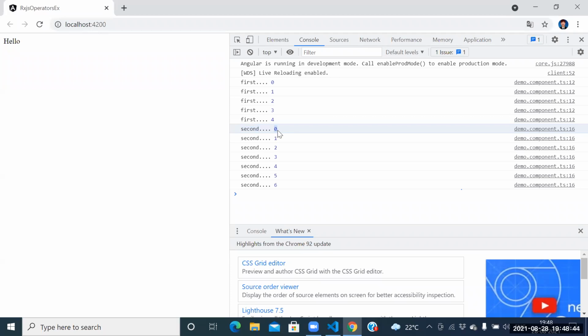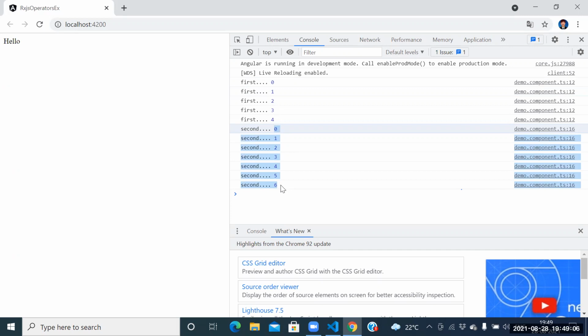Is it good? It's not good here. Guys, catch my point now. See this, the first person goes 0, 1, 2, 3, 4. The second person should start from 5, 6, 7, 8 onwards. Instead the second person is also starting the project from scratch. Is it good, guys? It's not good.